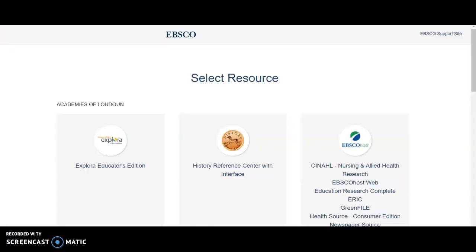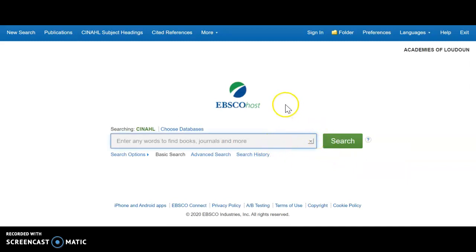Within EBSCOhost, we have an additional subscription to CINAHL, which is the Nursing and Allied Health Research Network. This is going to be a bunch of nursing journals, things in the medical fields, a lot of current medical research. So this is a great database if that is an area of interest for you.